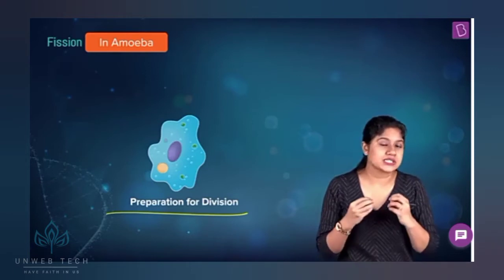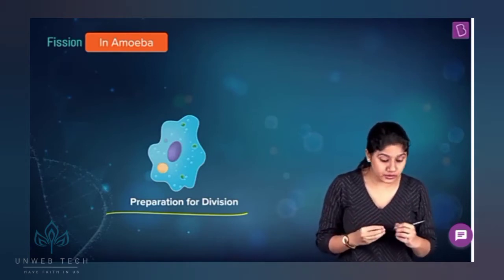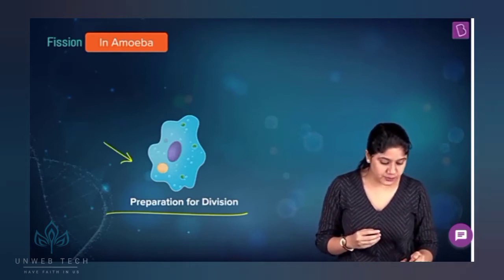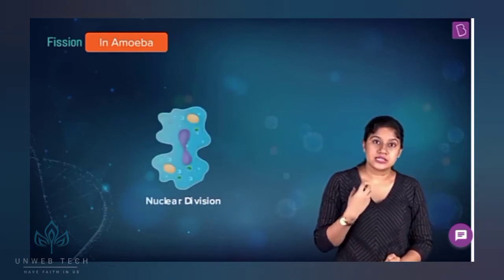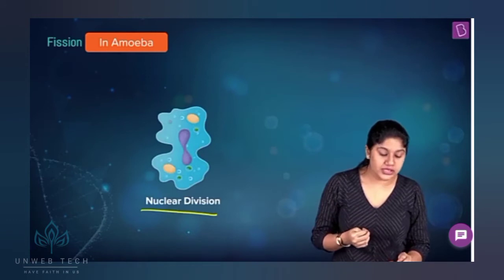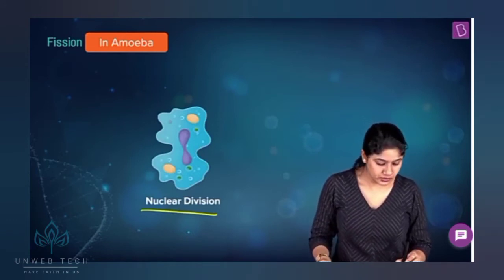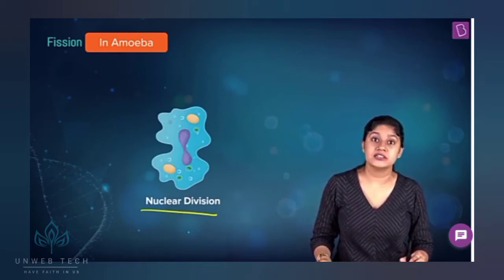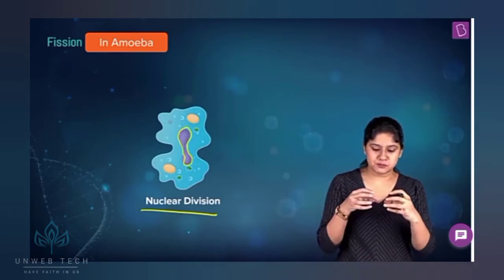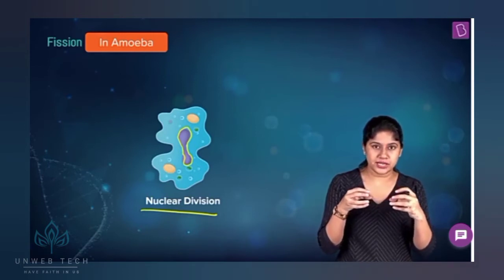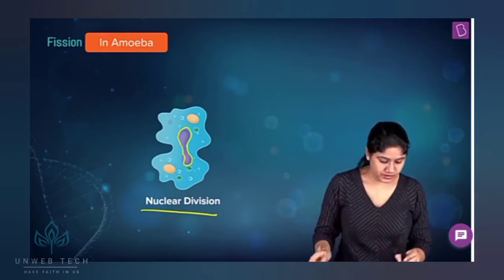The first thing that we'll see in amoeba during reproduction is nuclear division. The nucleus over here will start dividing, right?